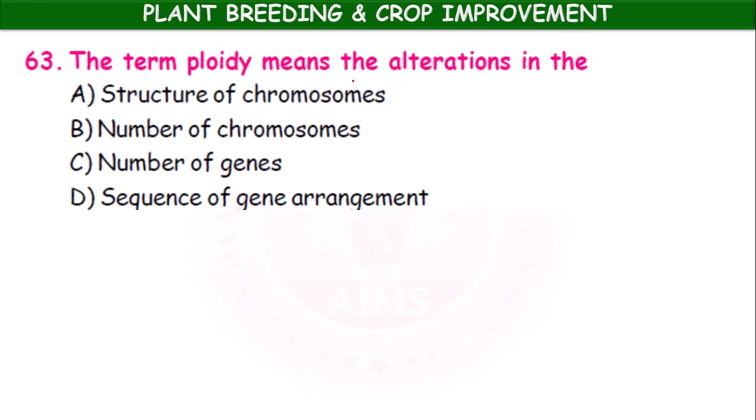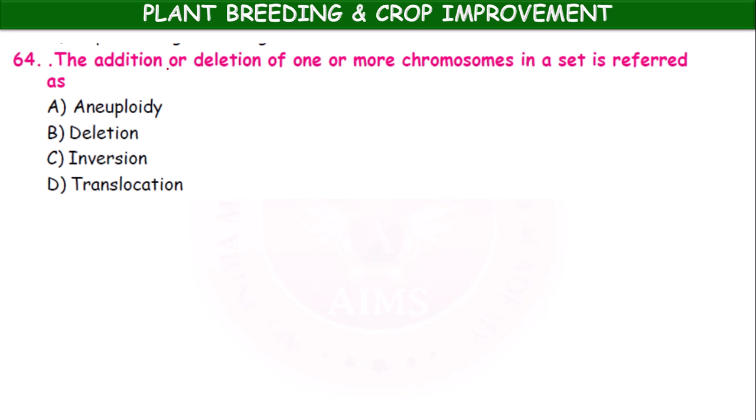The term ploidy means the alterations in the structure of chromosomes, the number of chromosomes, the number of genes, sequence of gene arrangement. Number of chromosomes, the term ploidy. The addition or deletion of one or more chromosomes in a set is referred to as aneuploidy, deletion, inversion, translocation. It is aneuploidy. Aneuploidy means addition or deletion of one or more chromosomes in a set.